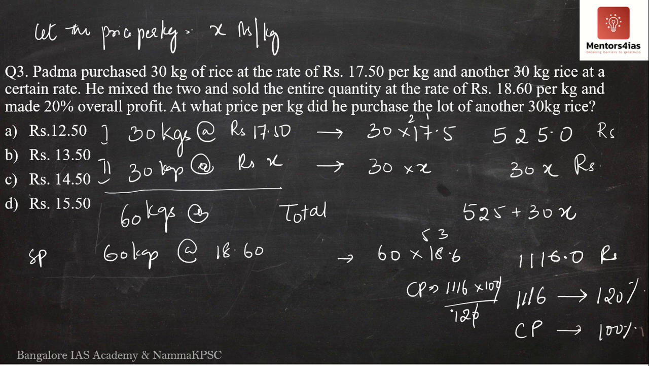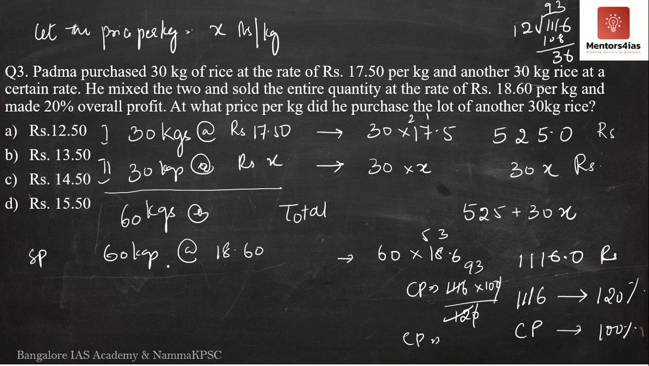This should be divisible by 12. I think we have 1116. 12 9s are 108. Yes, it is divisible. So 11 minus 8 is 3. 12 3s are 36. Therefore it is 93. 12 into 93 is equal to 1116. We have one more 0 left over here.